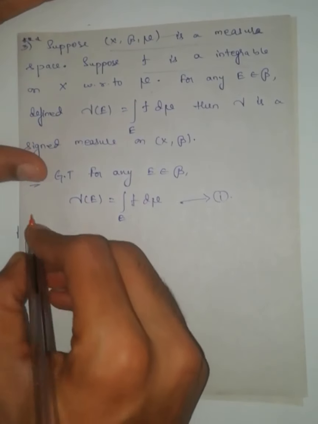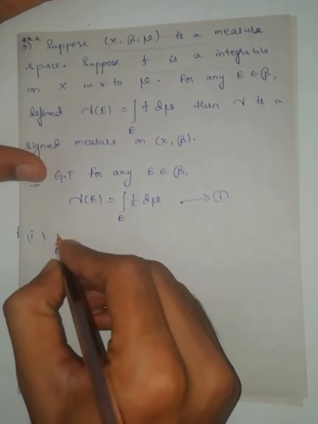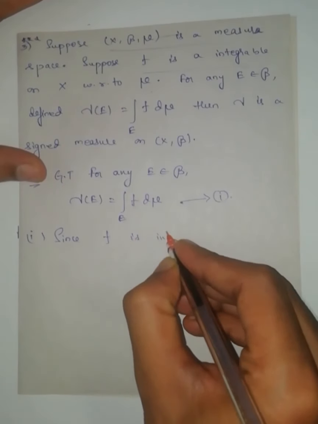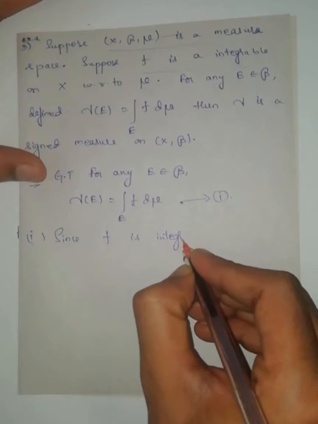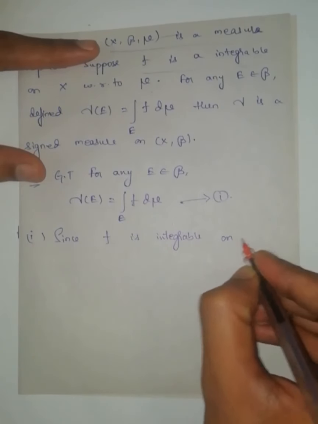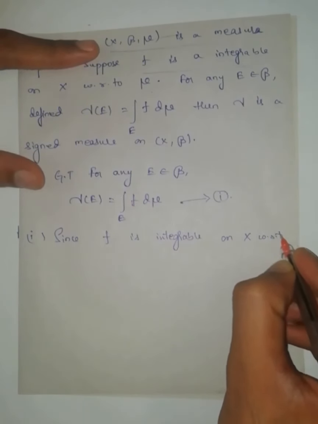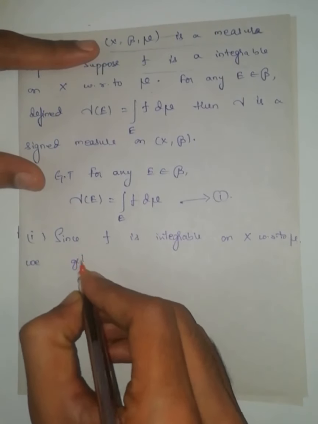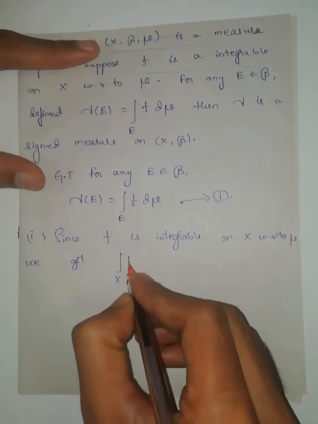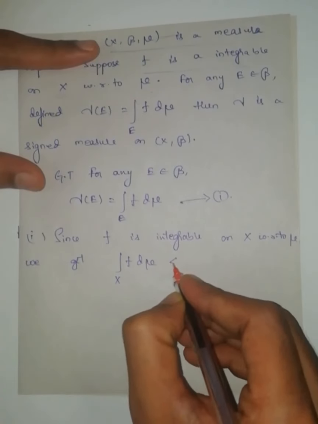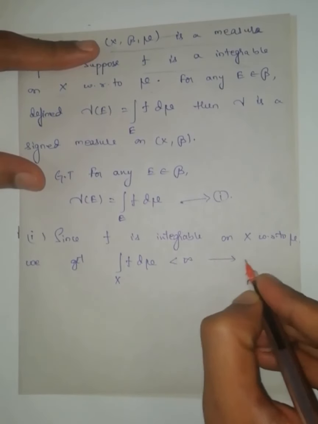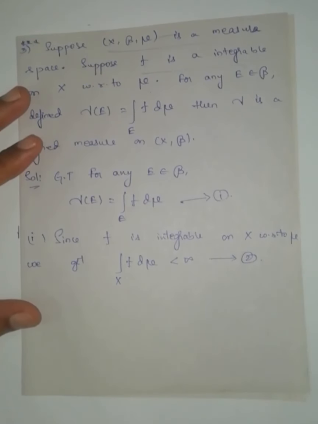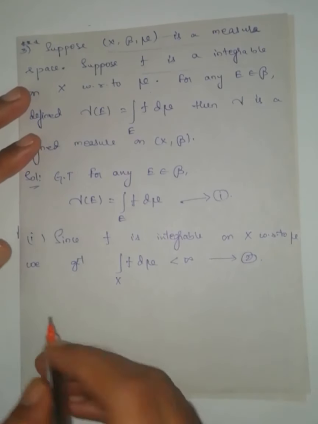So first one, since f is integrable on X with respect to mu, we get the integral over X of f d mu is finite. Equation number 2. Already we have learned this one in unit 1.